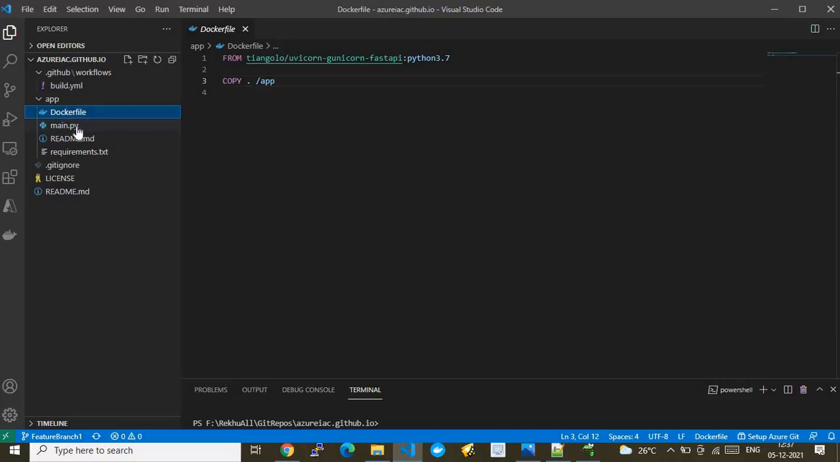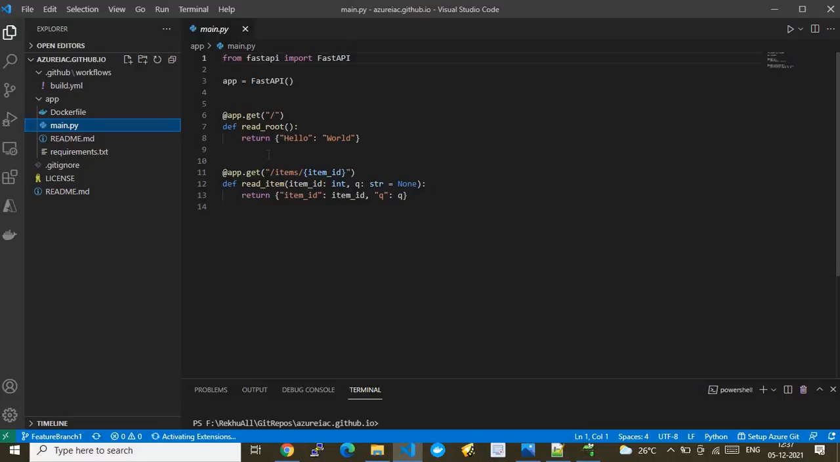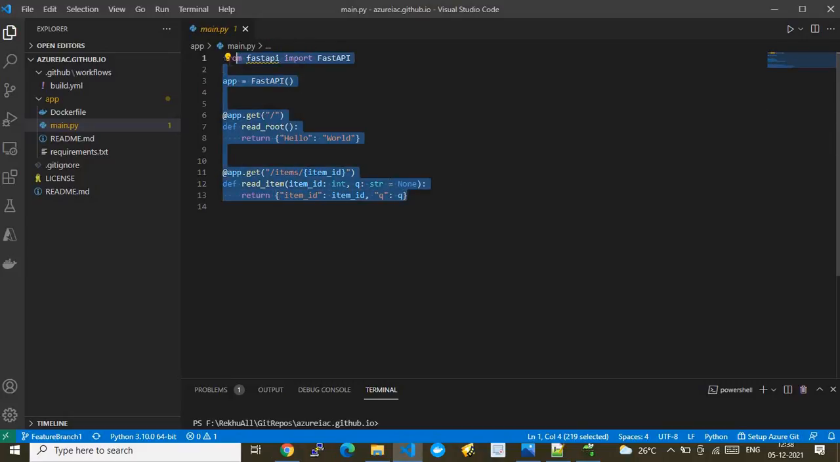Since it's a Python web app, I have used a main.py file. This is just a FastAPI kind of application, where we import FastAPI, and we take an app object from FastAPI and leverage that app here. If I go here, we are just building a basic Python app. We are just building an example app.